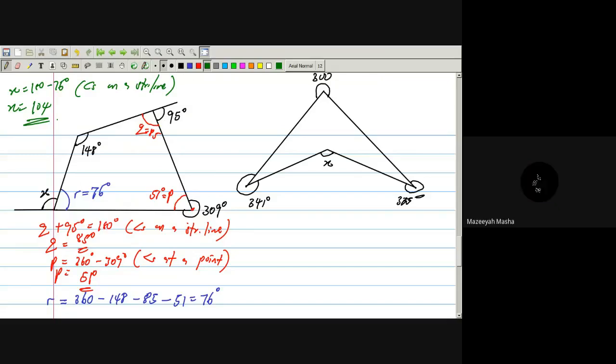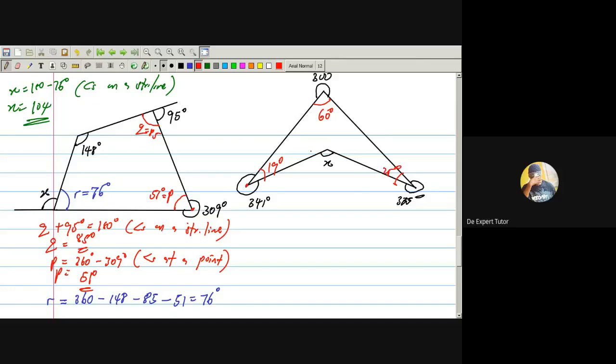Next, I want to solve this particular one. Now pay attention. We all know the size of these angles. Sum of angles at a point. This one will be 60 degrees. Then next, this one will be 19, sum of angles at a point, 360 degrees. If I add it together, I get 335. 360 minus 335 is 25 degrees. Good.